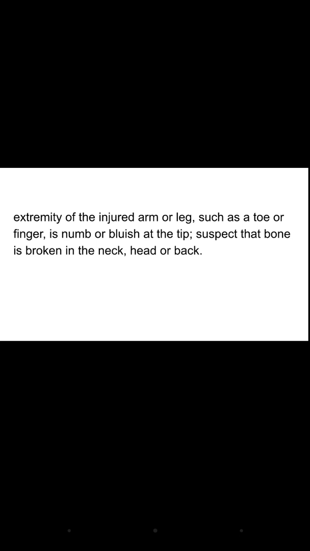the extremity of the injured arm or leg, such as toe or finger, is very numb or bluish, and there is a suspicion that the bone is broken in the neck, head or the back. In all these conditions, there is a need to call the emergency help. Do not delay taking the emergency help.